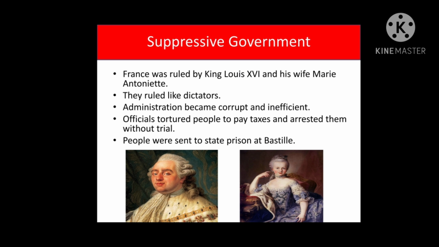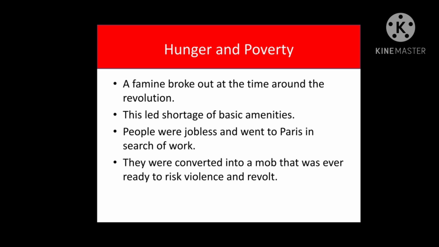Now, let's discuss the economic cause, and that we will discuss under the heading hunger and poverty. Children, in this, what happened? A number of famines in France led to a severe shortage of food and an increase in prices.